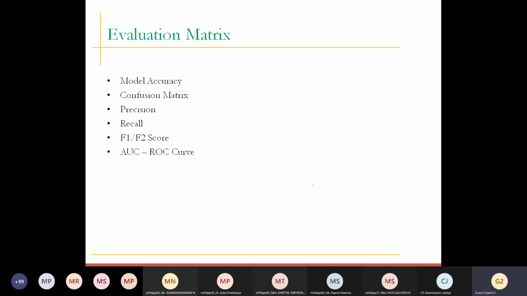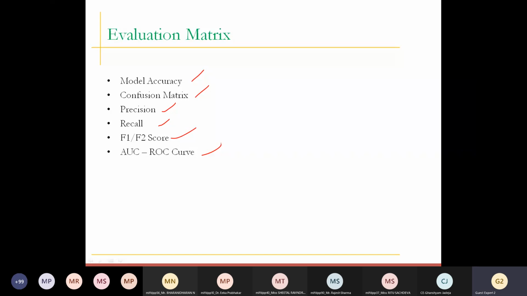But for the safer side, you need to check whether we have applied proper pre-processing or not, whether my model is biased or not. If you check it, and after that your accuracy is, let's say, 90% or decreases by 2 or 3%, it is absolutely fine. That would be a proper deployable model that you can deploy in a real-time application. So yes, these are the evaluation metrics that we can use: model accuracy, confusion matrix, precision and recall, F1 and F2 score, which are again based on precision and recall, and the AUC and ROC curve.